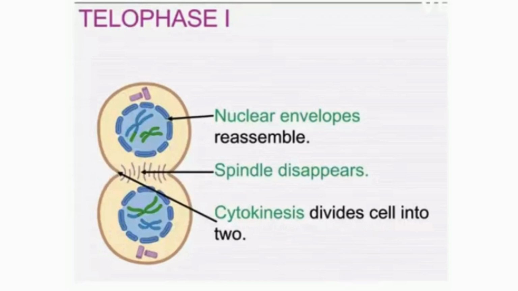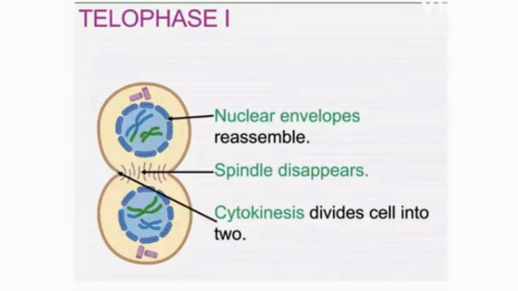Telophase first. After the anaphase, the telophase picture shows that the nuclear envelope reassembles. They start to take shape again. All the spindle fibers, which we call the microtubules, disappear, and now the cytokinesis divides the cell into two. For example, the cell is ready for the division.